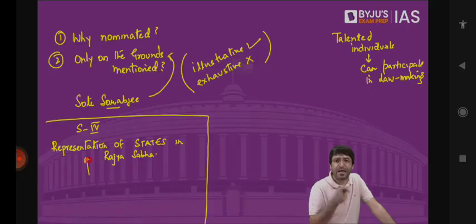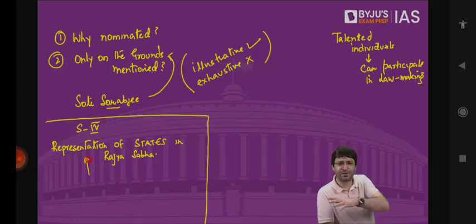One of them would be Raghav Chadha, who is no longer an Aam Aadmi. The other would be Harbhajan Singh. The other would be Sanjay Singh. These 3 MPs to Rajya Sabha will be from Delhi. Although Raghav Chadha and Harbhajan Singh were elected from Punjab, they belong to the Aam Aadmi Party. So what is going to be the representation of states in Rajya Sabha? That is mentioned in Schedule 4 of the Constitution.